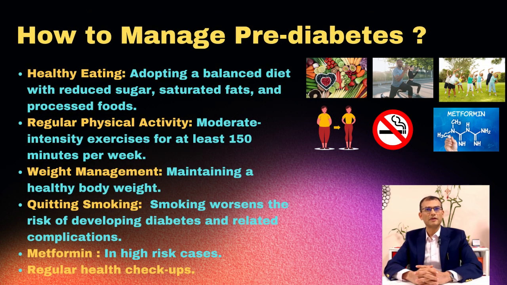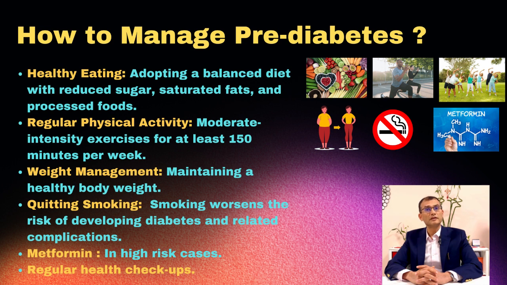Prediabetes can be managed by adopting healthy eating habits, and the diet should be balanced and healthy. These people should avoid sugars and refined carbs, processed food, and saturated fats. Then maintaining a good physical activity regime, 150 minutes of moderate intensity exercise per week is good enough to prevent diabetes.